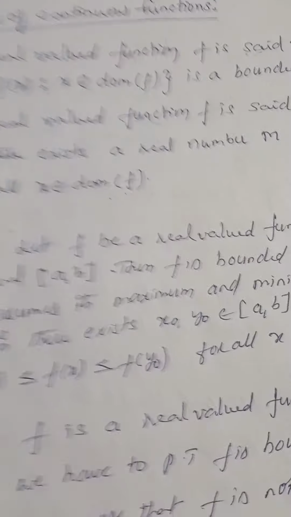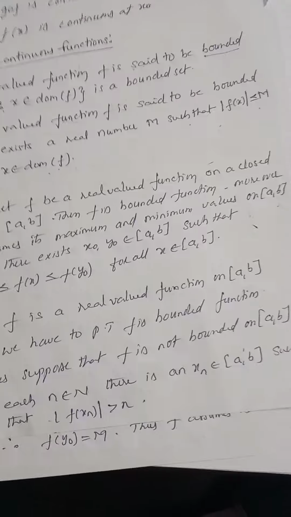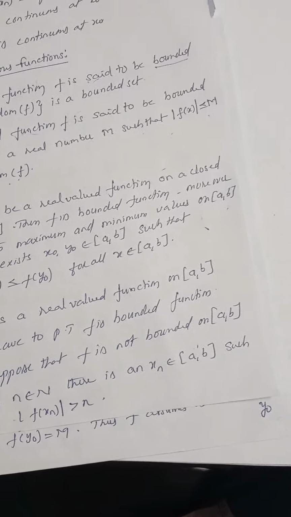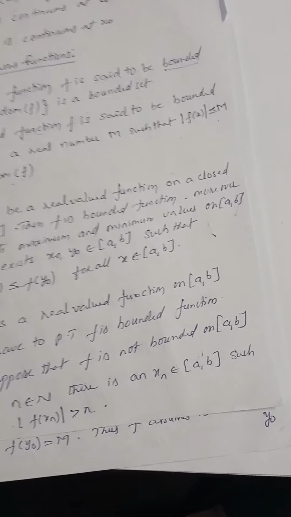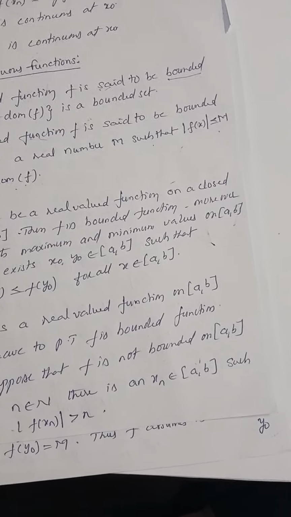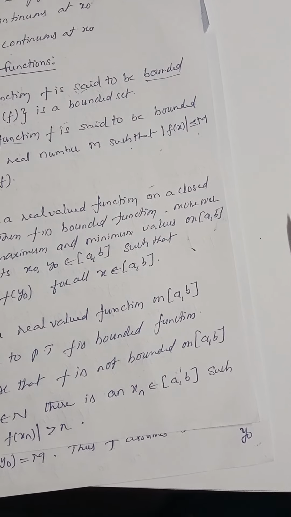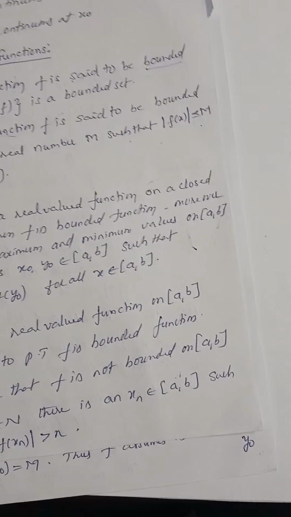The next one thing: let f be a real valued function on a closed interval a comma b, then f is a bounded function. Moreover, f assumes its maximum and minimum value on the closed interval a comma b.